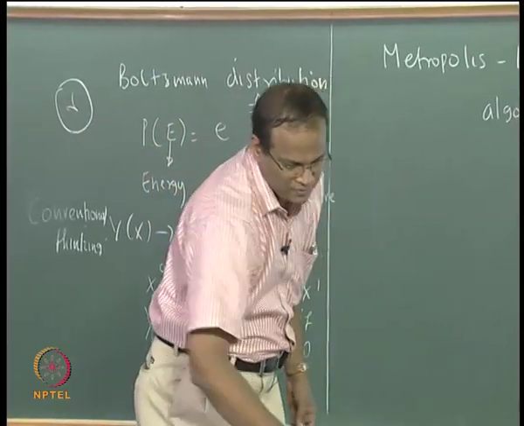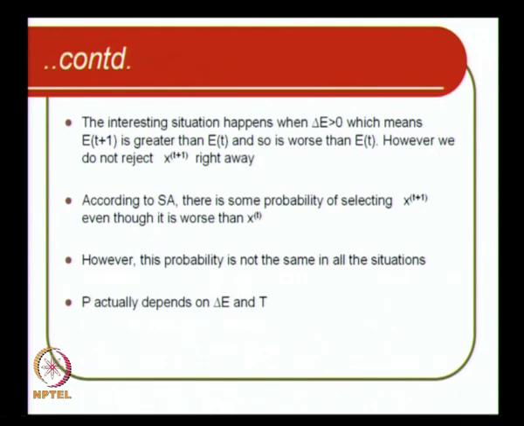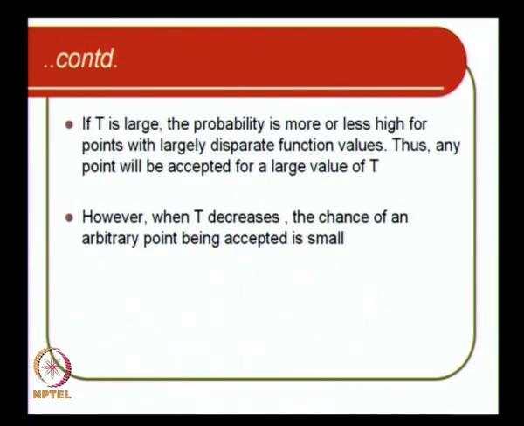Fine. So the interesting situation happens when delta E is greater than 0, which means y of t+1 is greater than y of t, so it is worse compared to E of t. However, we do not reject x of t+1 right away. According to simulated annealing, there is some probability of selecting it even though it is worse. However, this probability is not the same in all situations; p actually depends on delta E and T, that is what I told you. If T is large, the probability is more or less high even for points with largely disparate functional values, thus any point will be accepted for a large value of T, initially any point will be accepted. However, when T decreases, the chance of an arbitrary point being accepted is small.